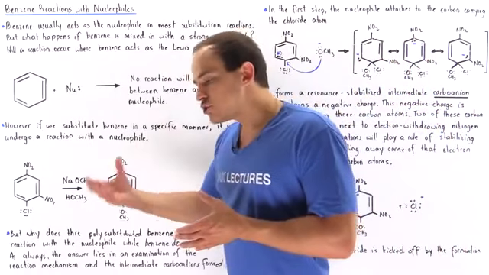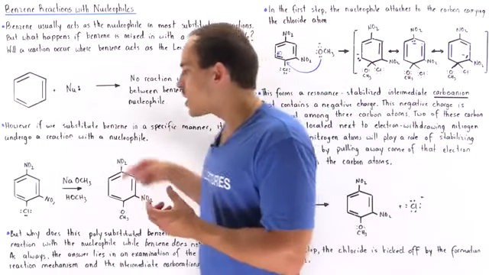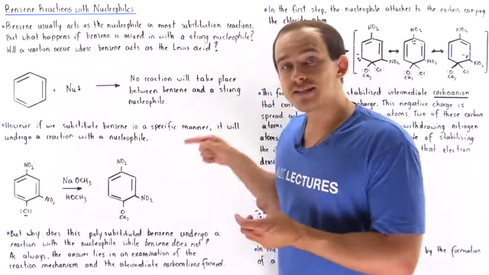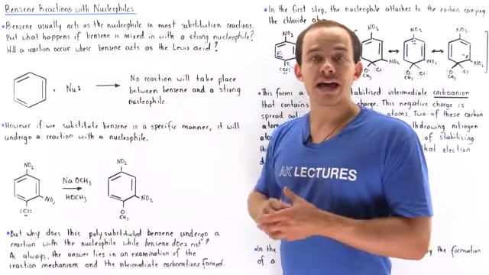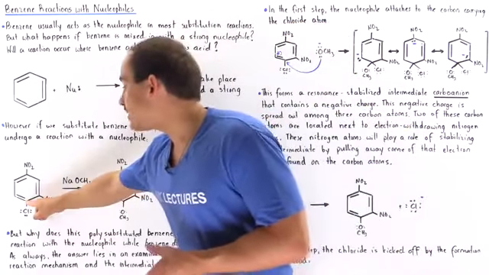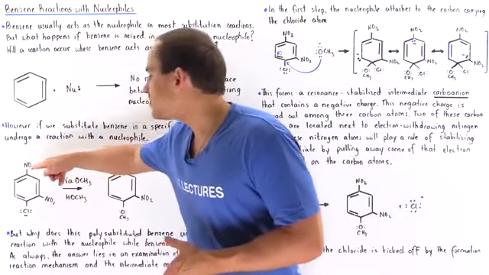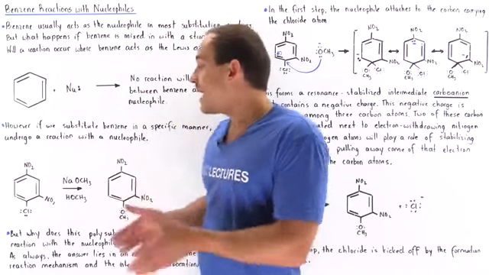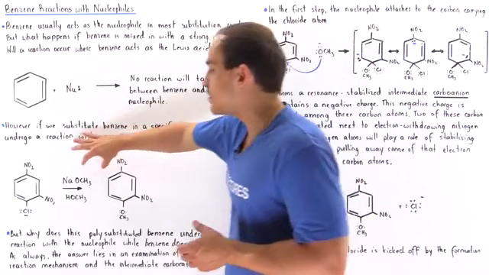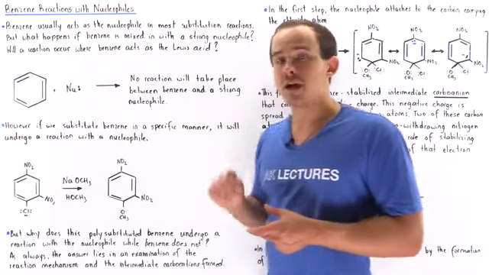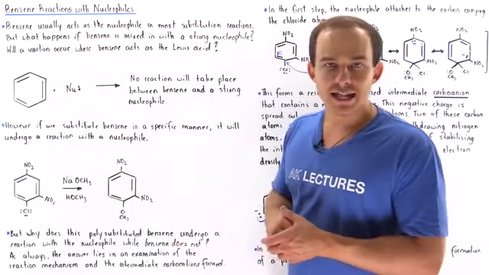Well, for an SN2 reaction to take place, there has to be space on that carbon because our nucleophile must attack from the back end of that carbon. But the back end of this carbon is sterically hindered by all these other atoms. And so an SN2 reaction will not be able to take place because the methoxy group will not have enough space to attack the carbon from the rear end.